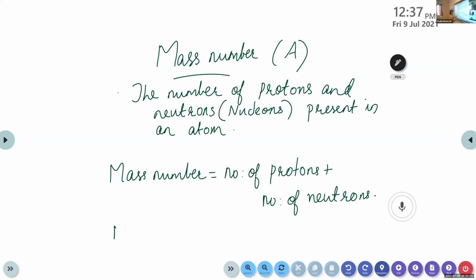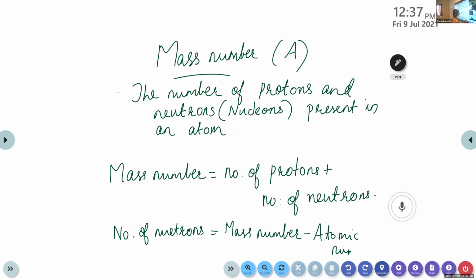And we are able to find out the number of neutrons by finding the difference between mass number minus atomic number. Okay, because atomic number is similar to the number of protons. So we can find the number of neutrons by finding the difference between mass number and atomic number.